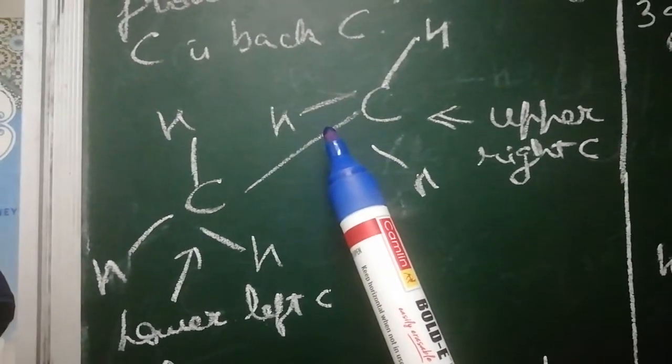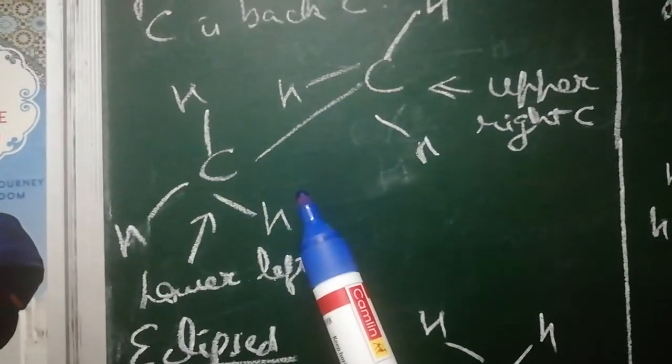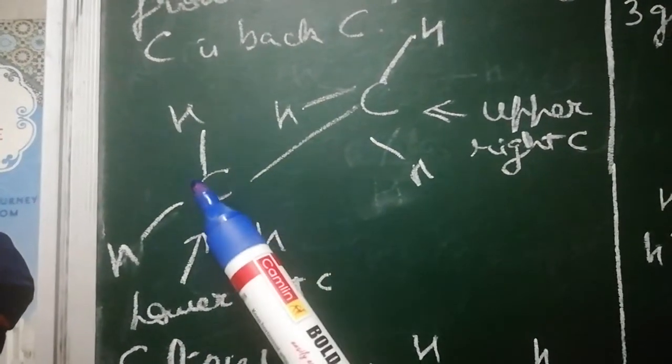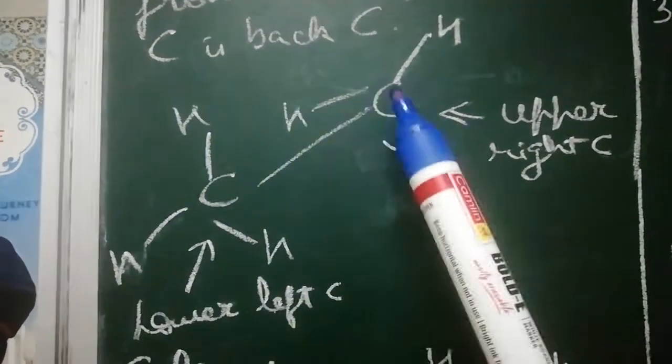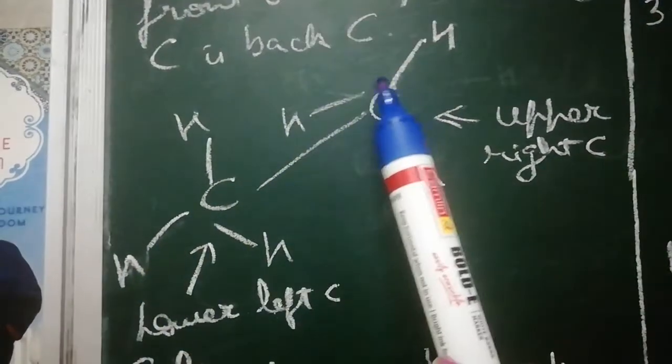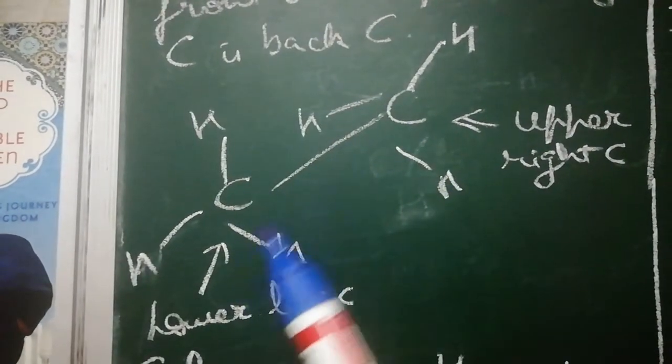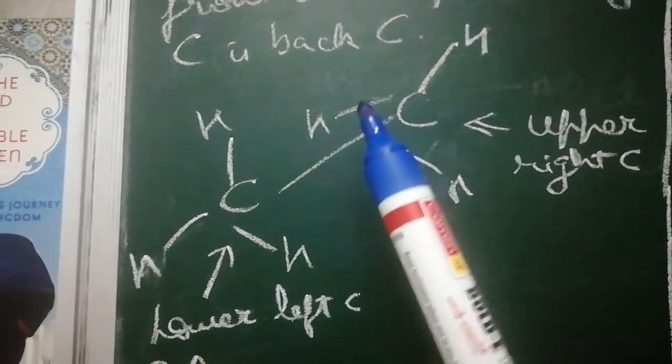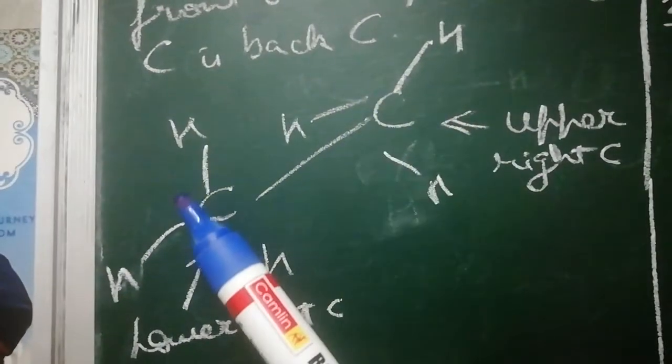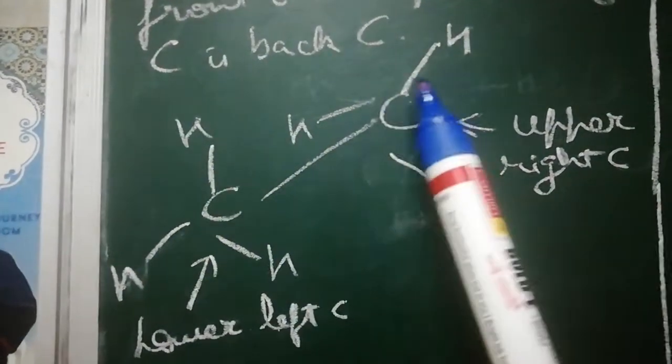So we can see this is the eclipsed conformation. This hydrogen and this hydrogen are exactly at the back of each other. This hydrogen and this hydrogen, and this hydrogen and this hydrogen, they are exactly at the back of each other. You cannot draw these three hydrogens according to your wish. You have to take care of the directions.